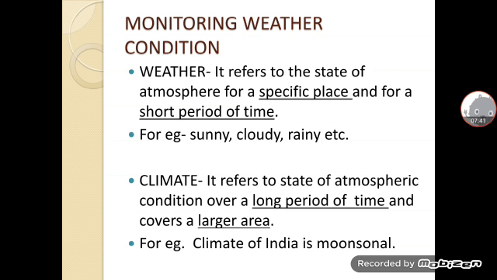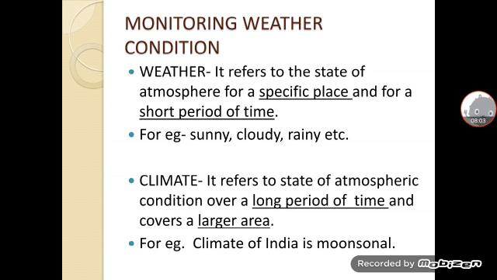So weather changes very frequently because it's a short period of time. It is that state of atmosphere for a specific place. Maybe it is raining in that area in some sector, and in another area it's not raining. So it depends on a specific place and for a short period of time.